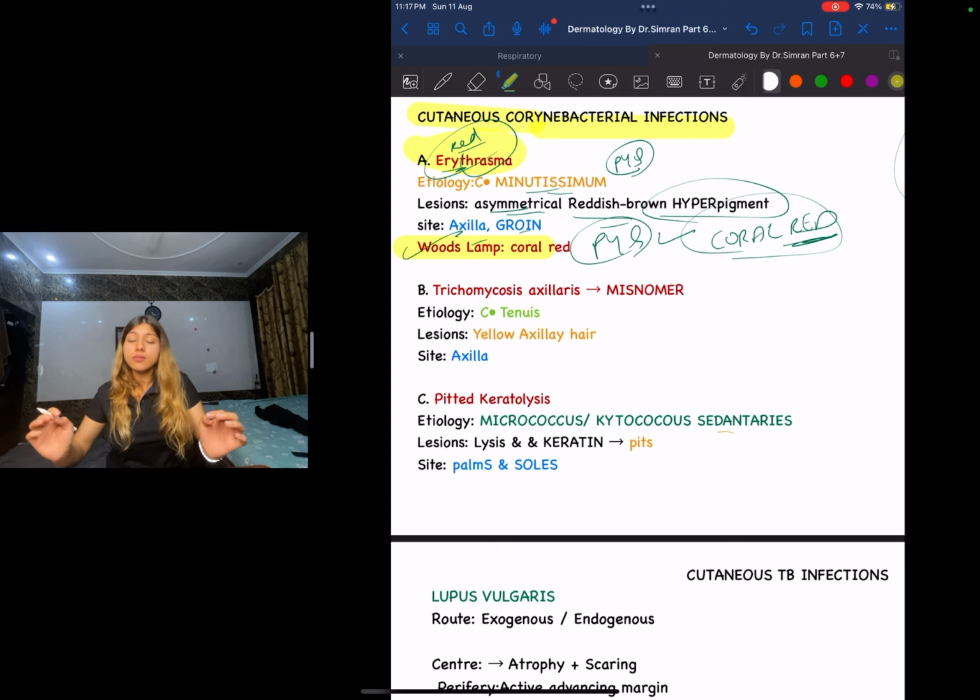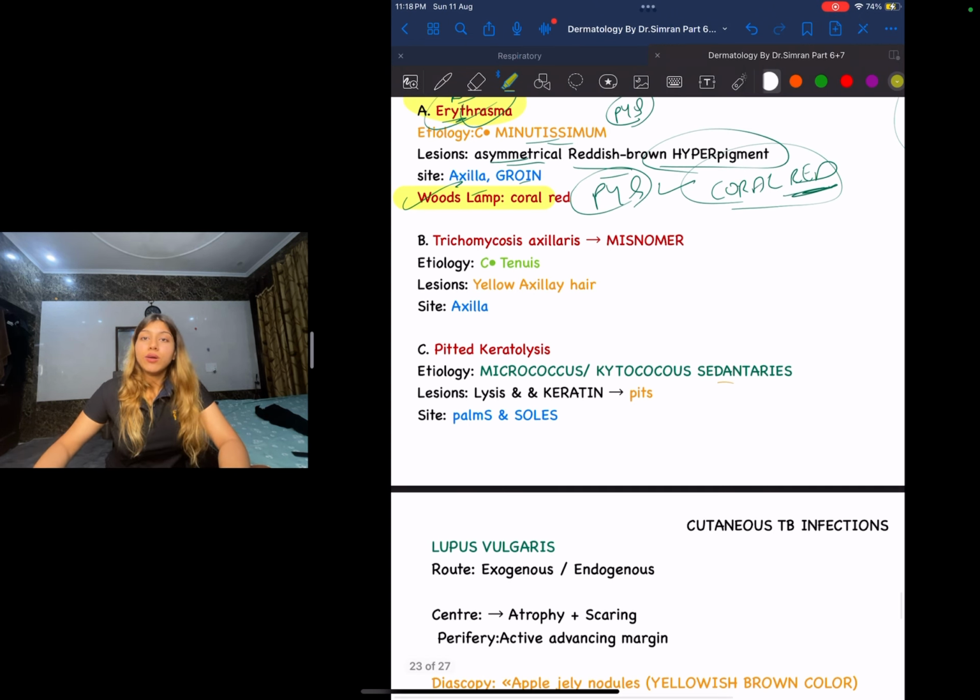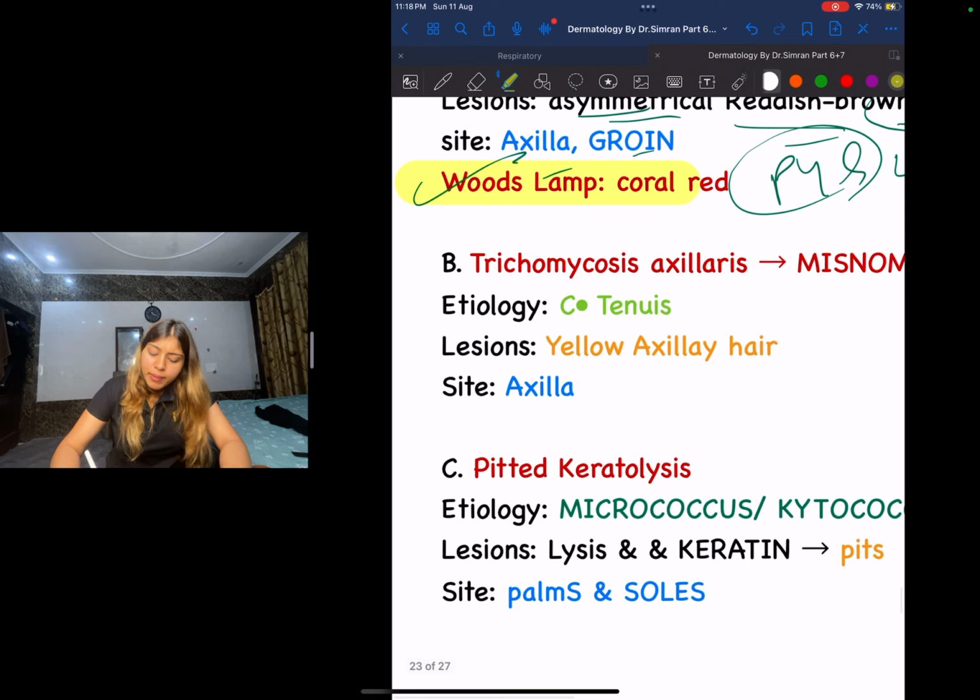Okay. Next guys, let us move on to trichomycosis. Now you guys might be saying, yaar, mycosis means fungus. No, this is a misnomer.